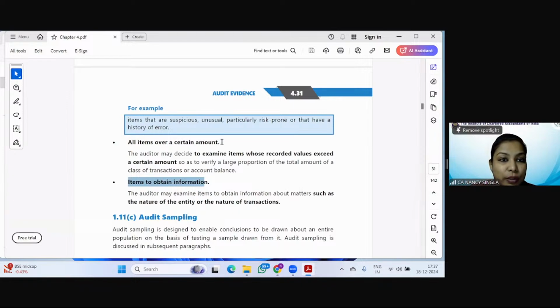So is it clear, Shoaib? Sukaina is saying clear. Shoaib, is your doubt clear? So whatever information the auditor decides, with respect to that, the auditor may select the relevant items.